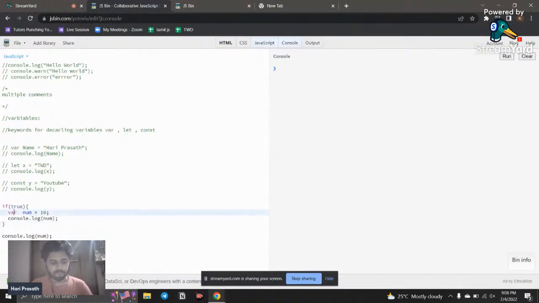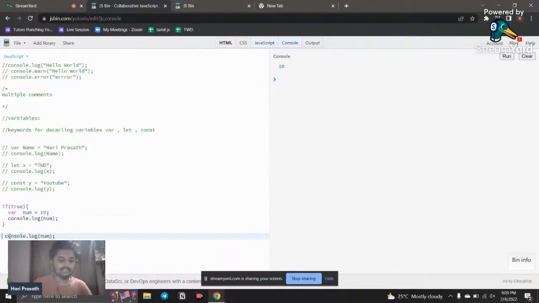Okay, so what is the difference? I just comment this off right here. If I just run this, you can see the 10 is displayed. Why? Because this is a truthy statement, so this code is run and this console log will be run.